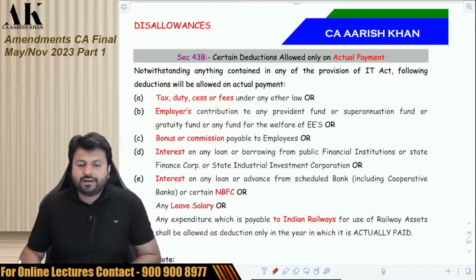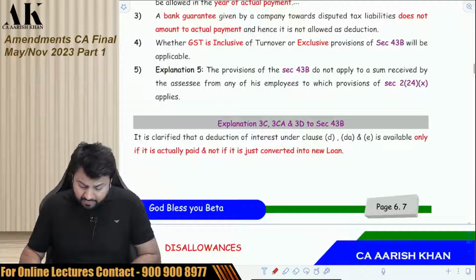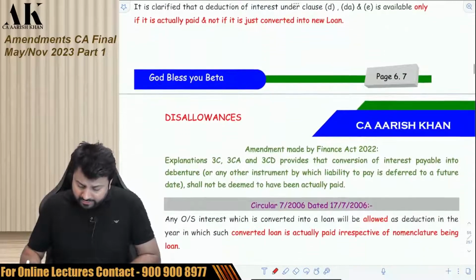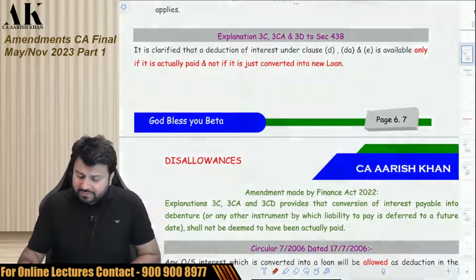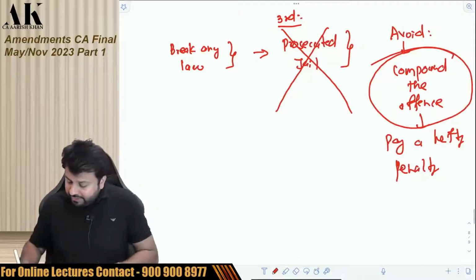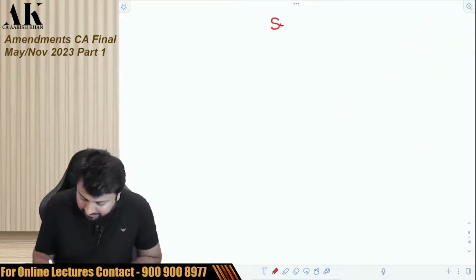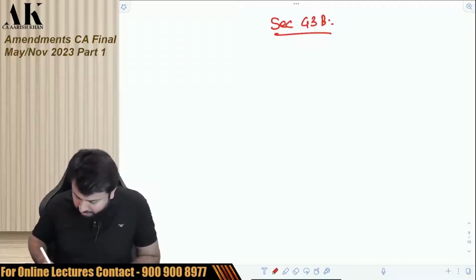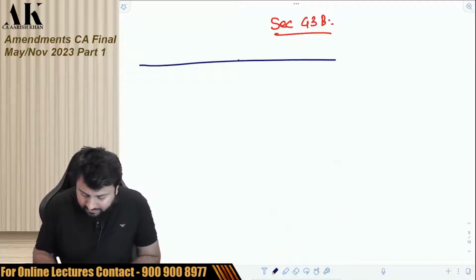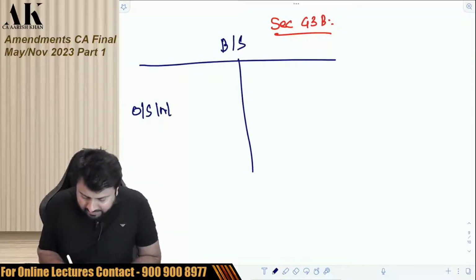So the next amendment is in section 43B, which is again a very important amendment for exam, which is made over here. Now let me give you a brief background of this amendment also. I'll give you a brief background of section 43B amendment. Suppose you have taken a loan from someone. Okay, this is your balance sheet. And there is an outstanding interest, say of 1000 crore rupees.